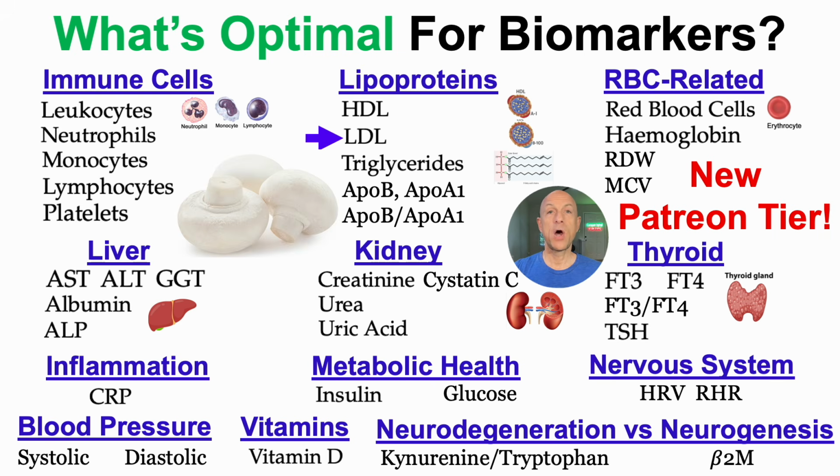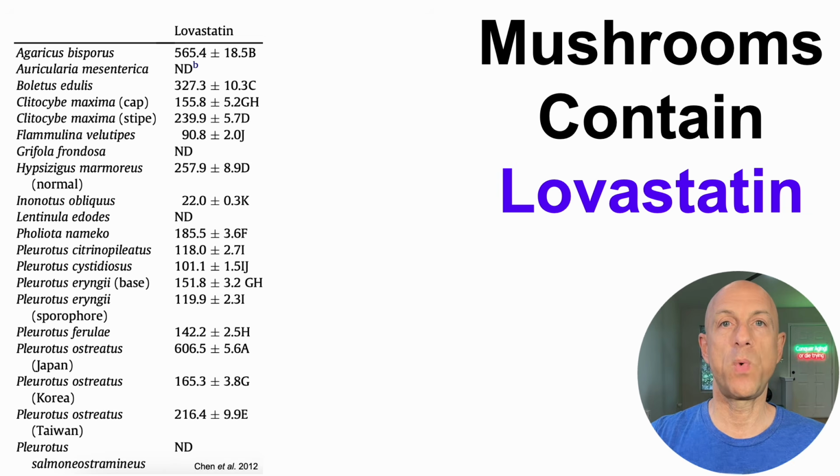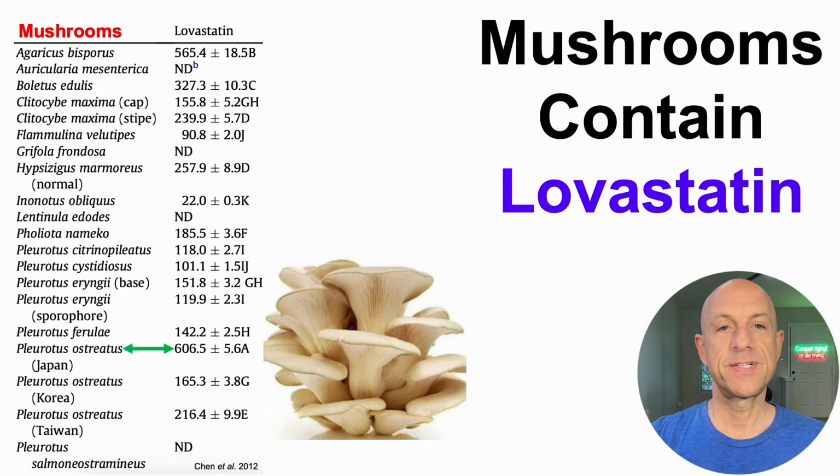But we came here to talk about mushrooms. And that's because mushrooms contain lovastatin, which is what we'll see here. So on the left, we've got a whole bunch of different mushroom species. And then on the right, we've got their lovastatin content. The first obvious question is which mushrooms have the highest content of lovastatin? And that's true for oyster mushrooms at 606.5 milligrams per kilogram dry weight. Oyster mushrooms aren't bad. I've eaten them in the past, but I find them hard to eat in very high amounts.